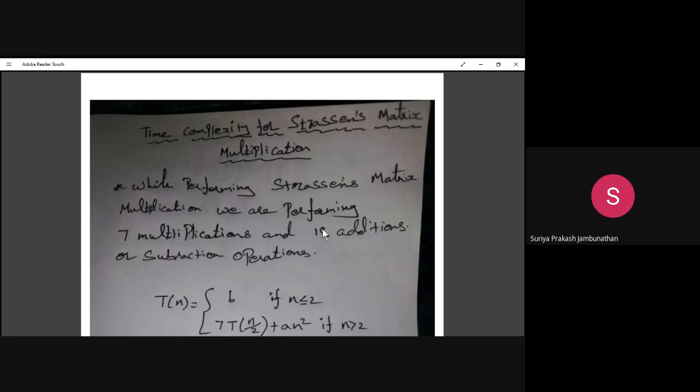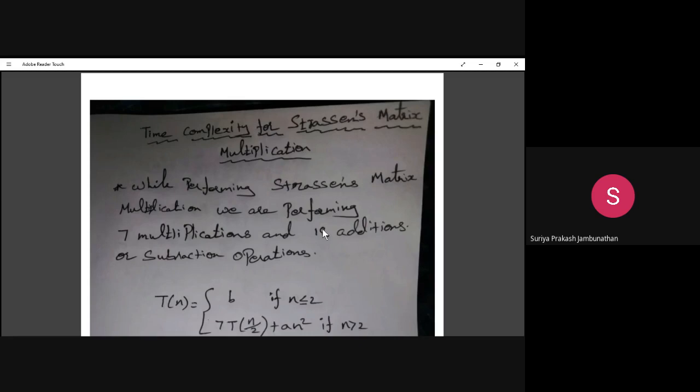Next, we are coming to the time complexity for Strassen matrix multiplication. We discussed the theoretical part in the PPT. In spite of having 8 multiplication steps, in Strassen matrix we have only 7 multiplication steps, and totally 18 additions or subtractions. That will be taken as a time complexity of 2.